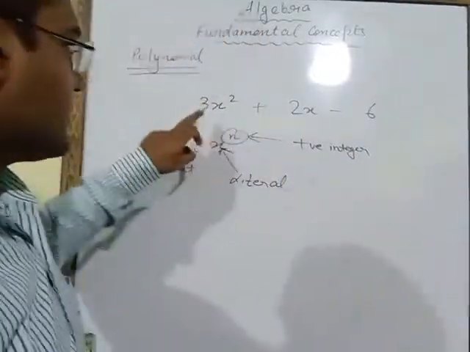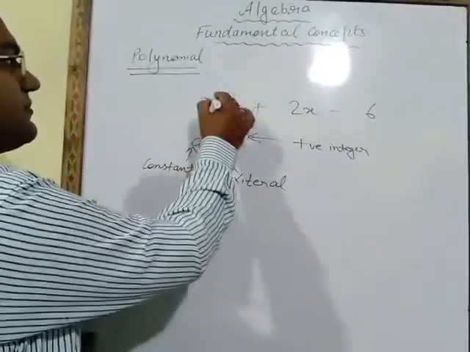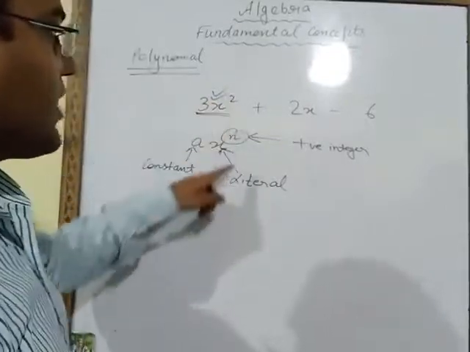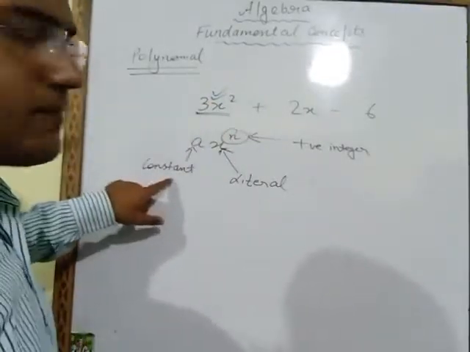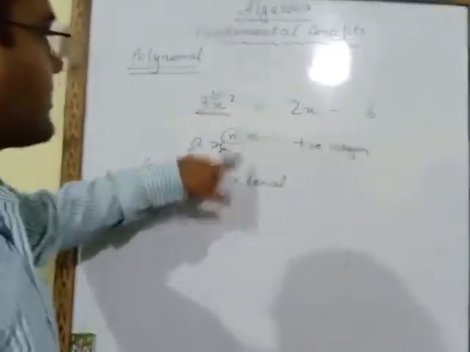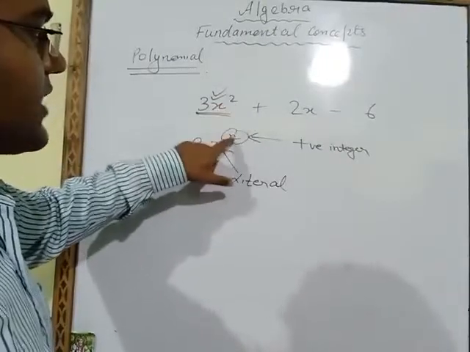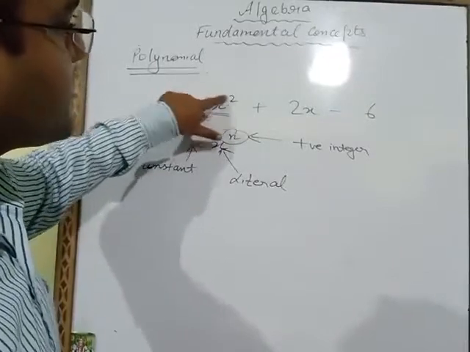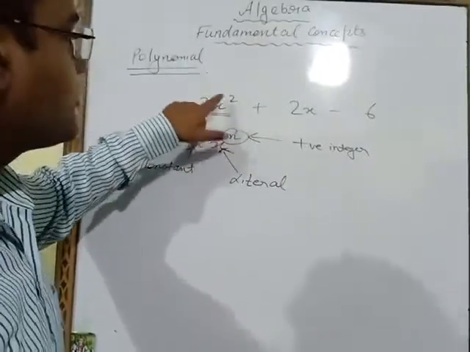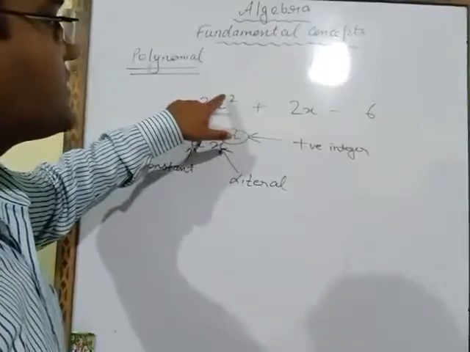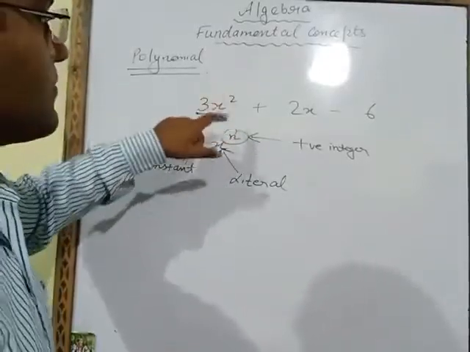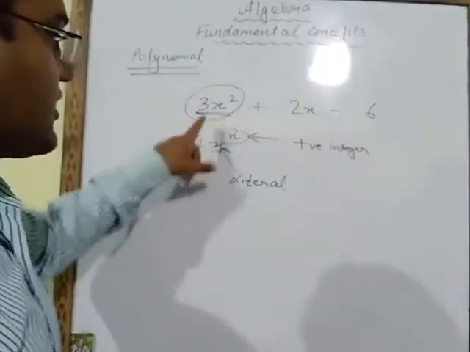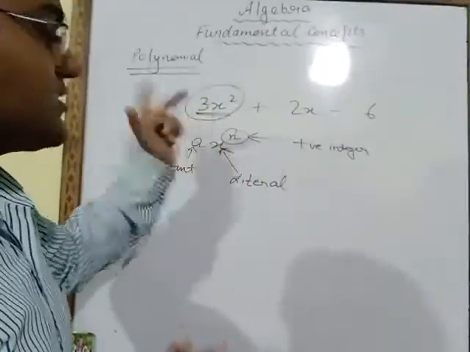So here, if we check this, this is the first term. If we check 3x square, here 3 is the constant term, x is the alphabet, and in place of n, 2 is coming. What is the sign of 2? 2 is positive. Here no sign is there, that means 2 is positive. So this term we have expressed in the form of ax power n. That means this is correct.